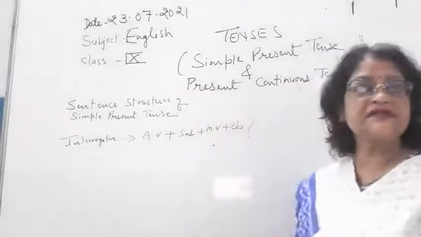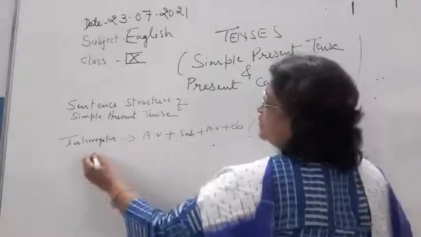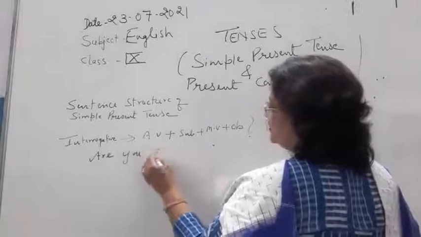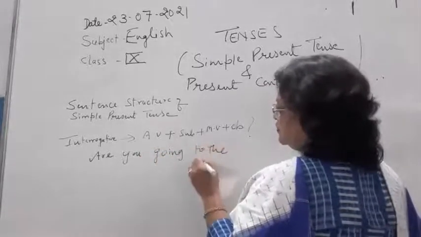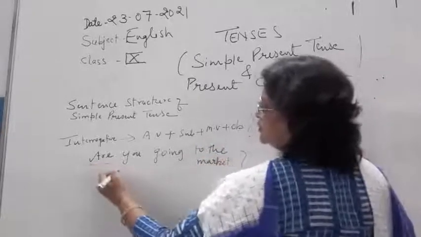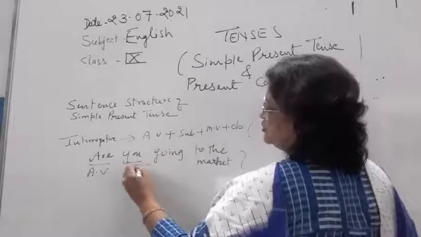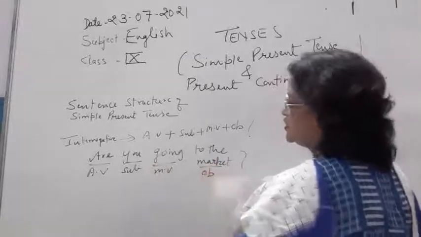This is the sentence structure of the interrogative sentence. Like auxiliary verb are, subject is you: are you going to the market? Are is the auxiliary verb, you is the subject, go is the main verb, and this is the object.